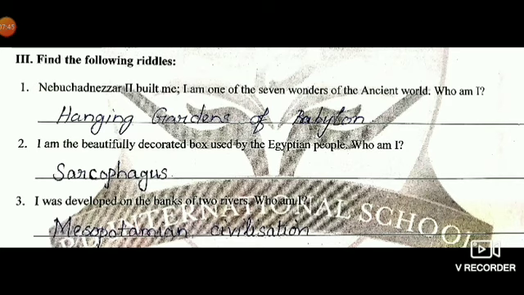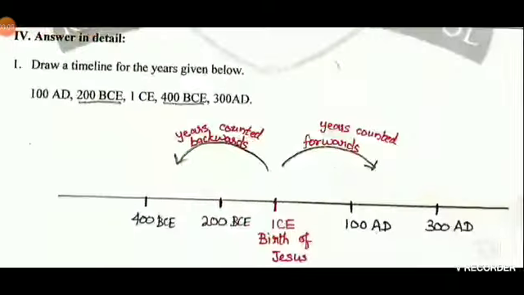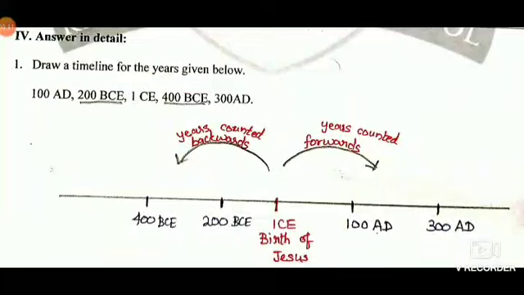I'll spell the word. MESOPOTAMIAN. Mesopotamian civilization. CIVILISATION. Mesopotamian civilization. Let's go to the fourth Roman letter. They have given a question where we need to draw a timeline for the given years.